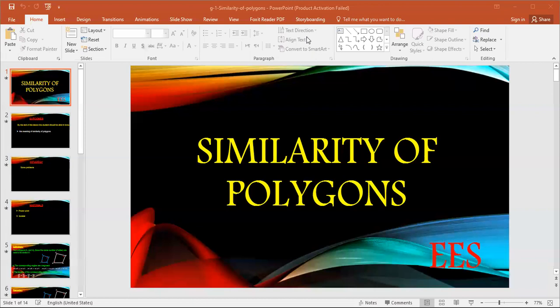If the proportional sides equal a constant, this constant K is called the similarity ratio. Here, if I have the proportional sides equal to a constant, it is called the similarity ratio, or scale factor. This ratio between all the corresponding sides of two similar polygons is the similarity ratio, or scale factor.